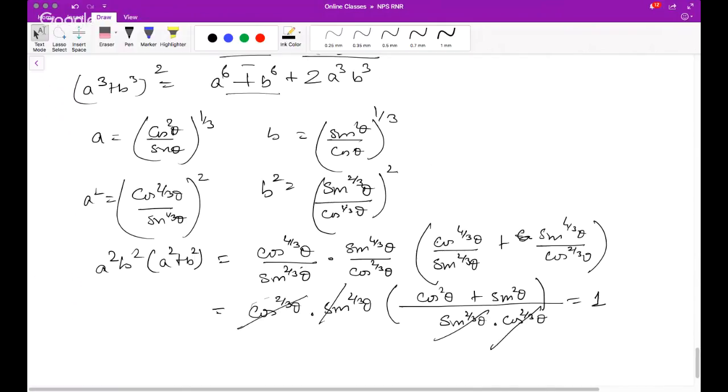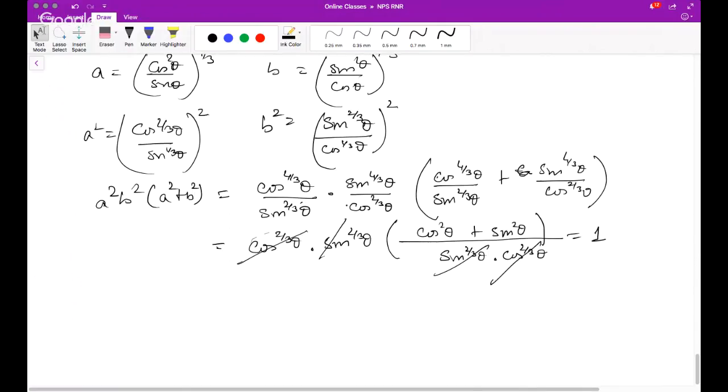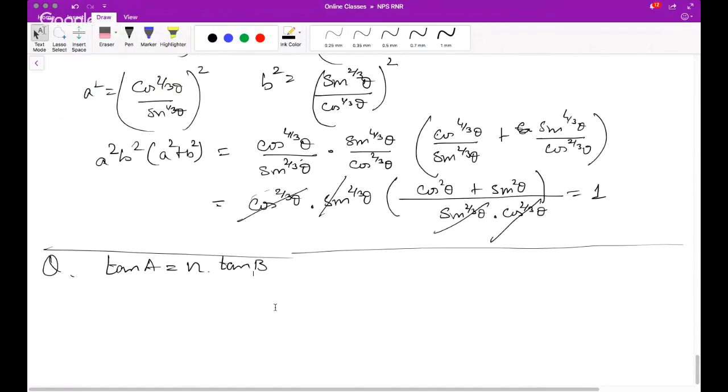Let me check. Okay. So there is a trigonometric question. Question says tan A is n tan B. Okay. So given as question, tan of A is equal to n times tan B. Okay.